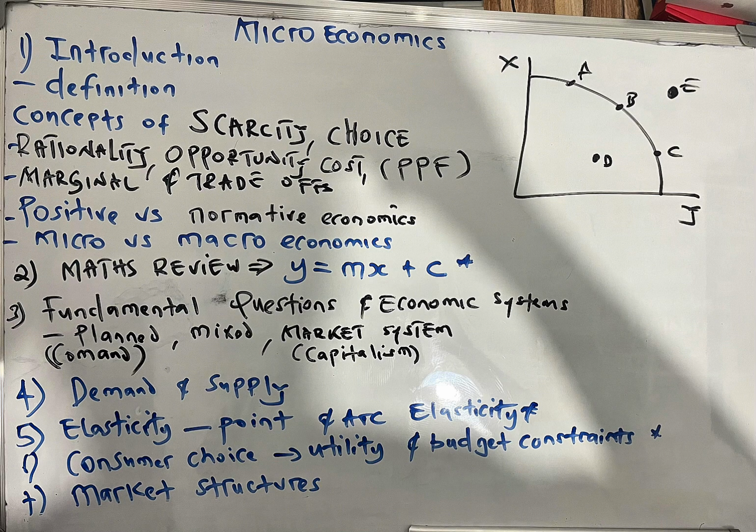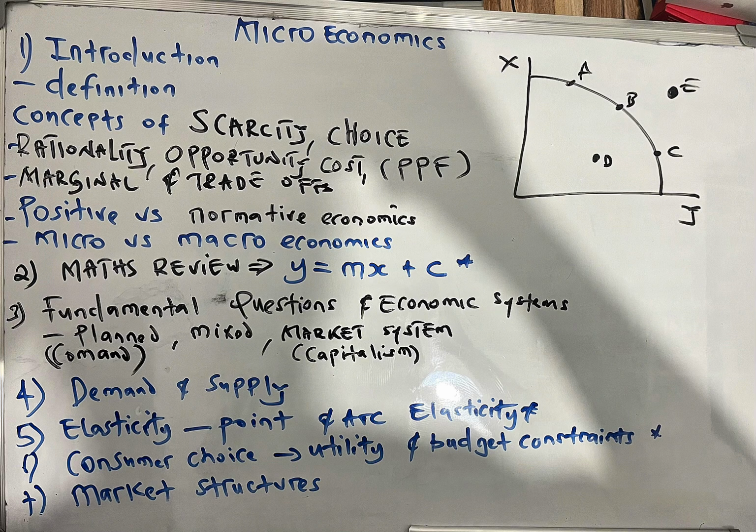Other important concepts are positive economics versus normative economics. Positive economics is simply objective economics. It's cause and effect economics. It can be proven. For example, you can say the unemployment rate in Zambia is high. It can be proven. It's objective. You can just go to the CSO, Central Statistical Office, for the statistics of people who are unemployed and people who are employed.